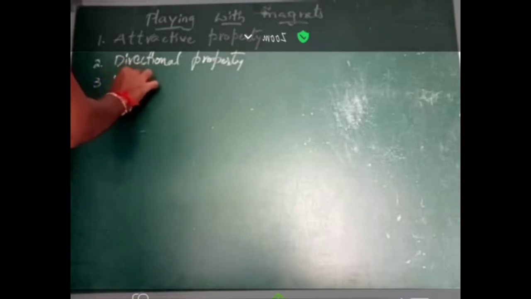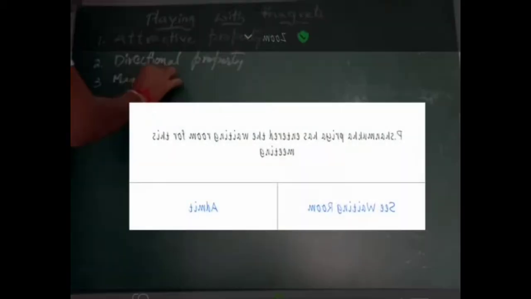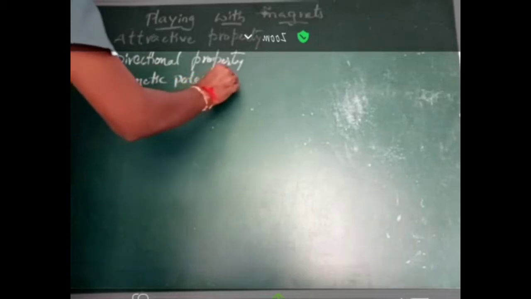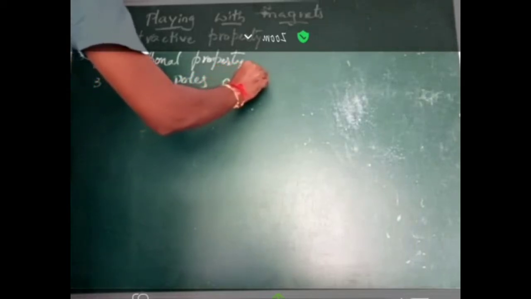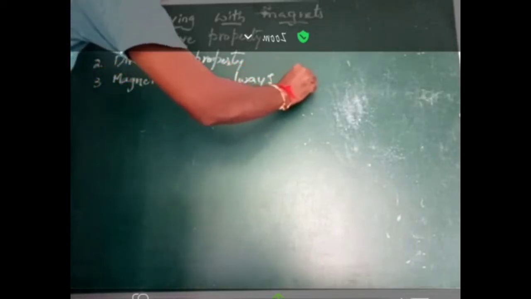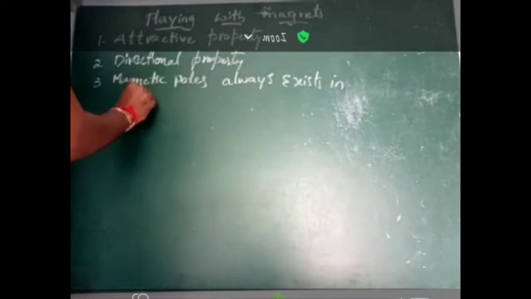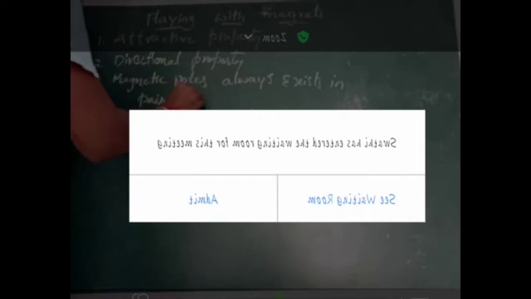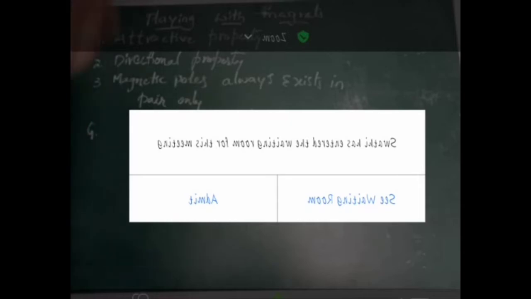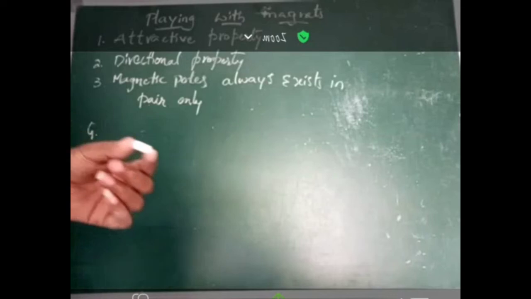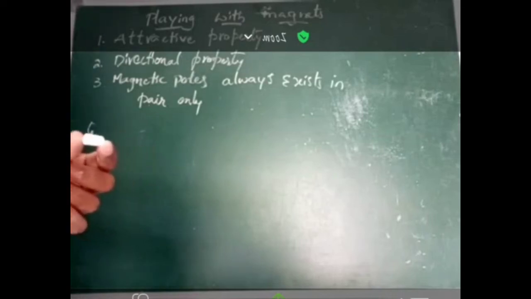Magnetic poles always exist in pairs only. That means we imagine this is the magnet, right? It is the magnet. Okay.